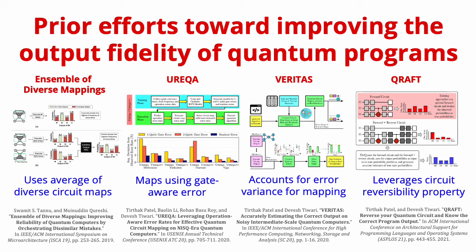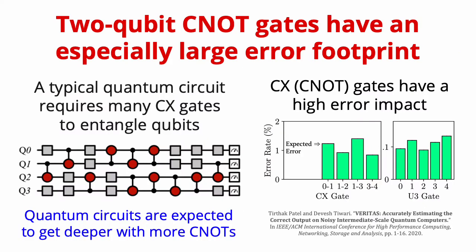But all of these works have not looked at the concept of alternative ways of generating circuits by reducing gates with very high error. Now these noise effects can be especially pronounced for 2-qubit CX or CNOT gates that are used for entanglement. A typical quantum circuit requires many 2-qubit CNOT gates across the different qubits. These gates have an order of magnitude higher error rate than 1-qubit gates, so their error footprint on the program is significantly larger.